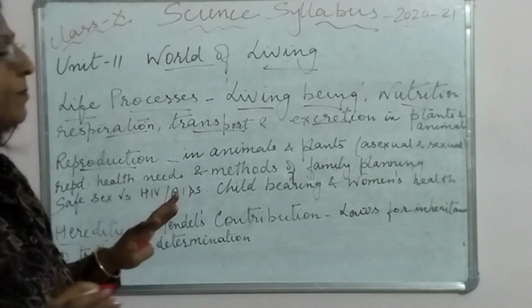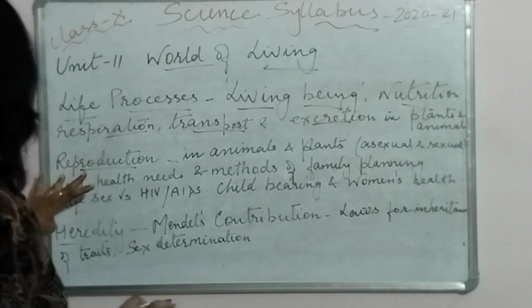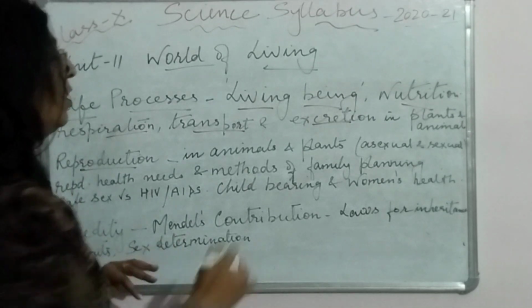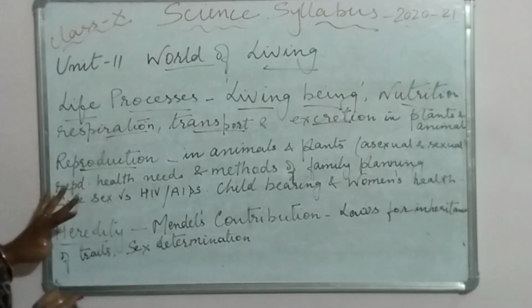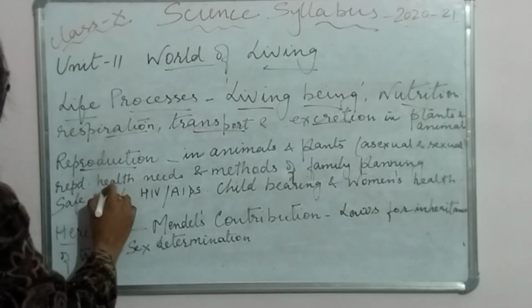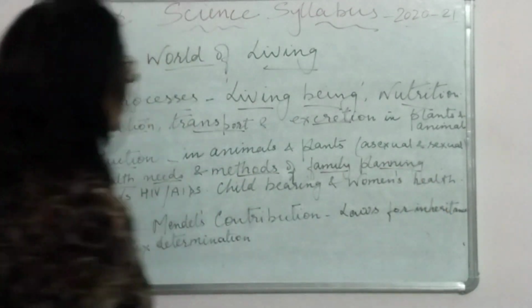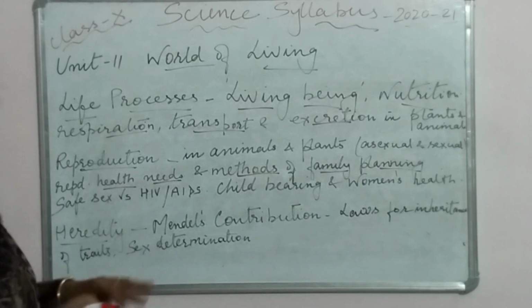Everything, all the life processes we have to do over there.